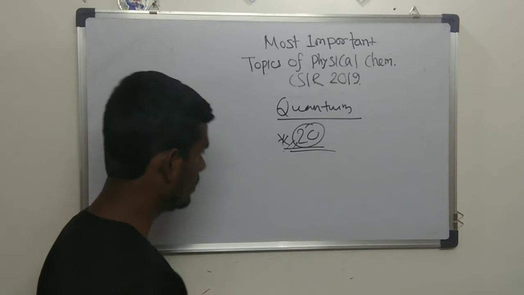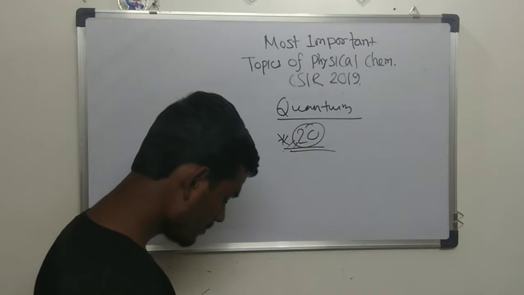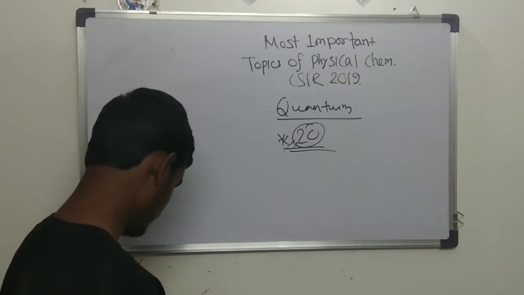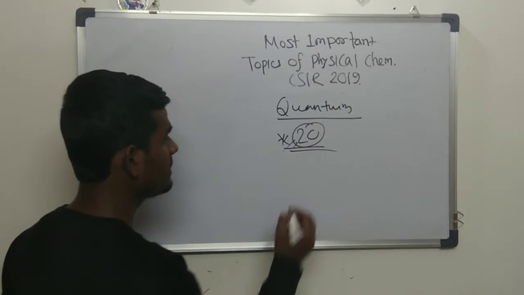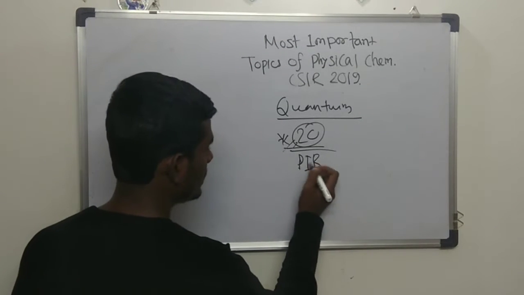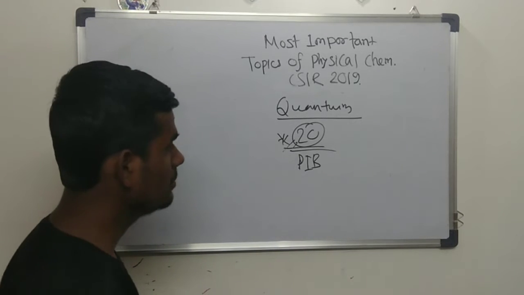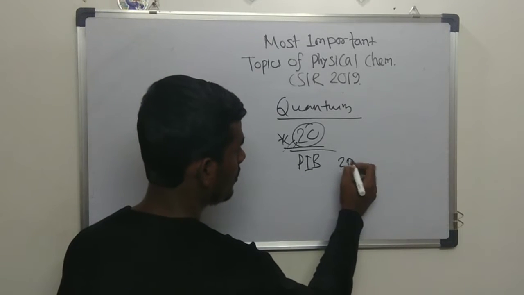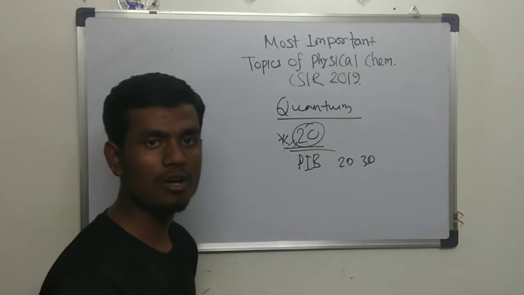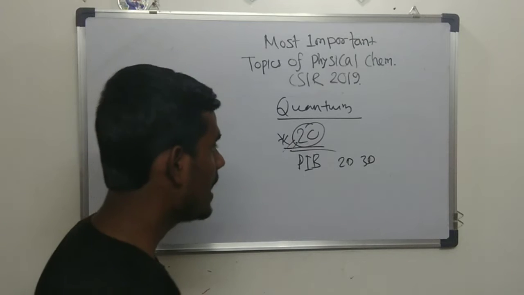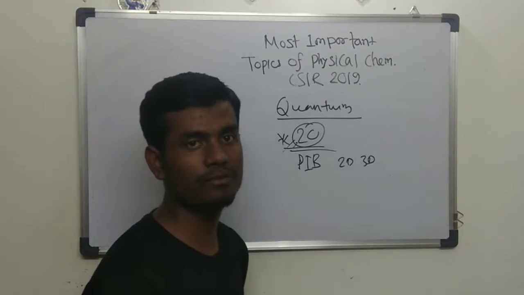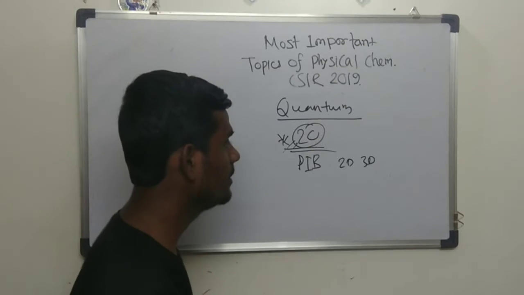To cover this quantum chemistry, what you should understand is the simple basic fundamentals, starting from the particle in a one-dimensional box. What are the energies? How the one-dimensional box, 2D box and 3D box work. For example, they may give you the energy of a 3D box and ask you to calculate the degeneracy, or they can give you some kind of transition and ask for lambda, what will be the value of the lambda.